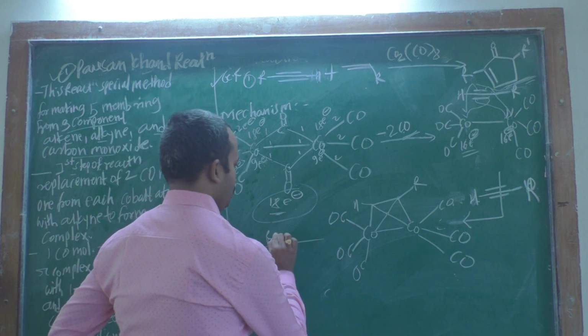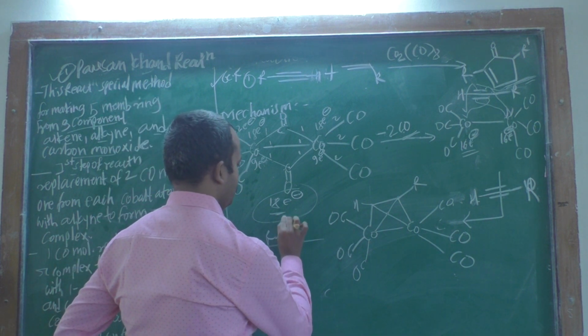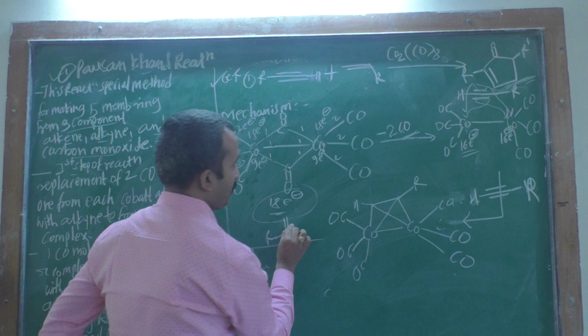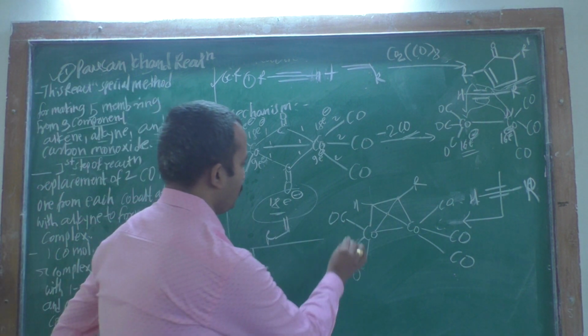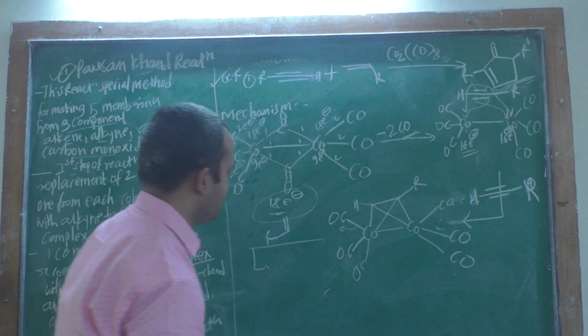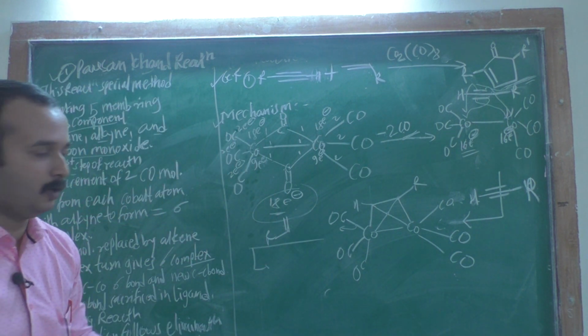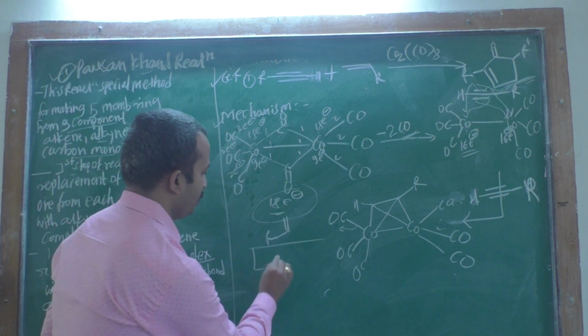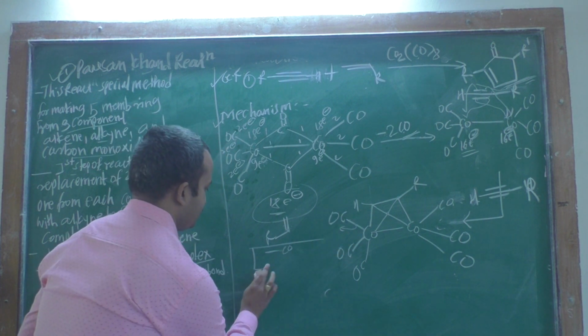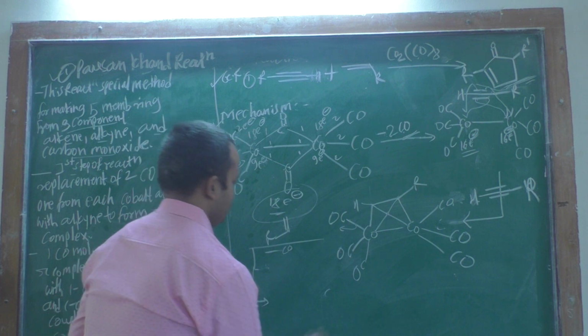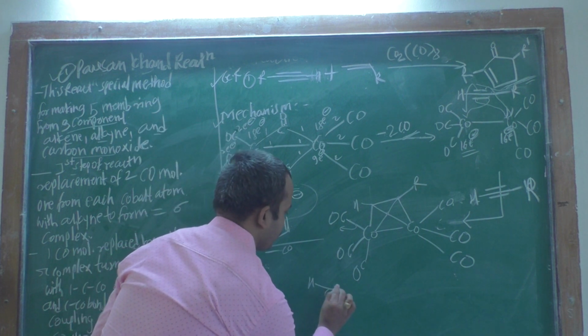Therefore the 1 carbonyl group you have to replace with the alkene, and therefore it is the formation of this complex, that is H.